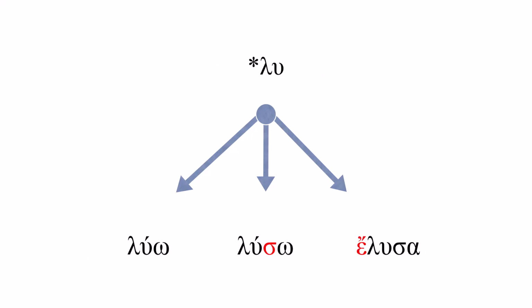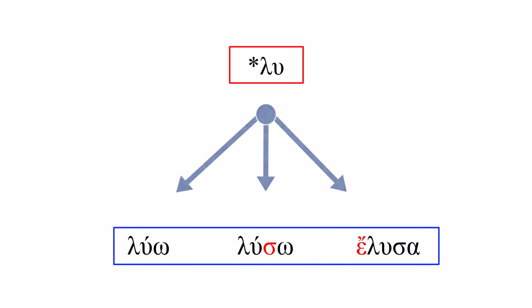Let's look at an example. You have the same root, which is lu, and lu means to loose or to untie. But from the same root, you have different tenses that are being built. You have the present tense, luo, which means I loose. You have the future tense, luso, which means I will loose. And you have the past tense, aorist tense, elusa, which means I have loosed. So you have the same root, but different tenses.